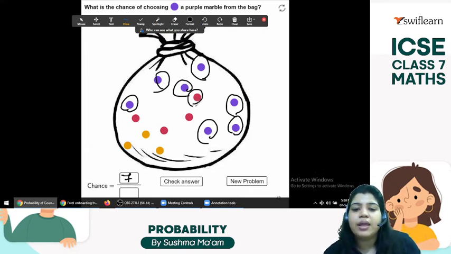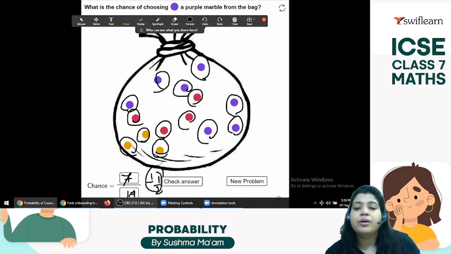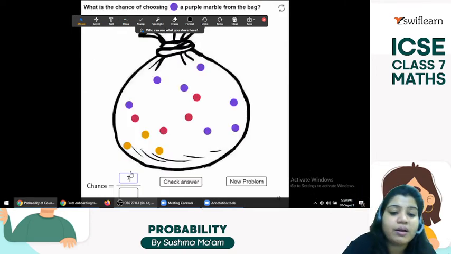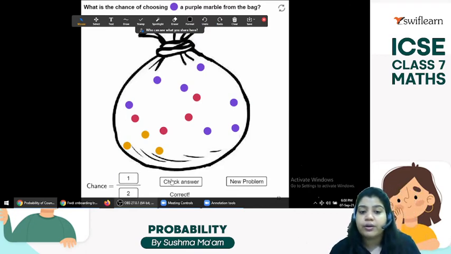And then 8, 9, 10, 11, 12, 13, 14. In total I have 14. So 7 by 14 is nothing but 1 by 2. So the answer is 1 by 2. Let's write it down here and see whether our answer is correct or not. And let's check. Oh yeah, it's correct.